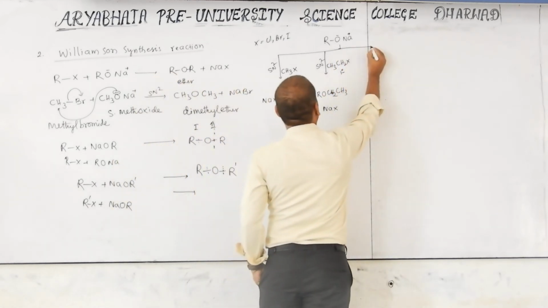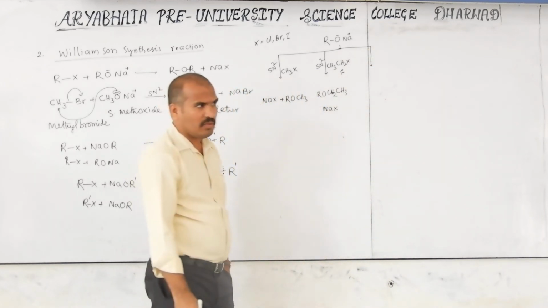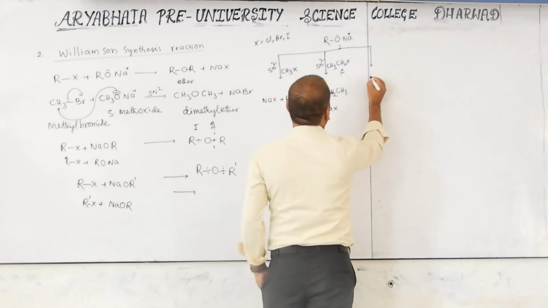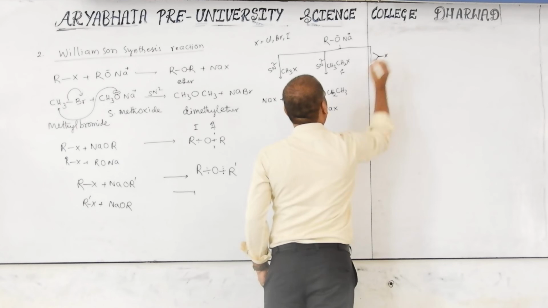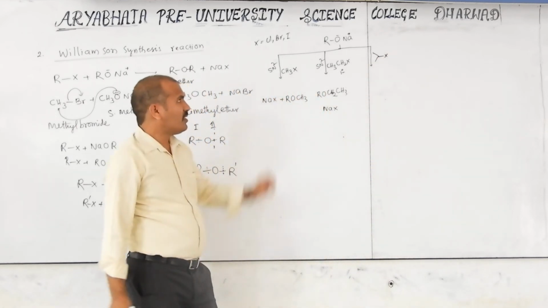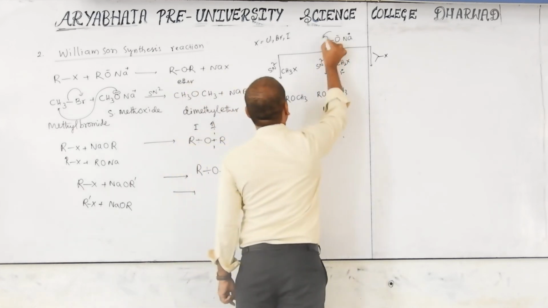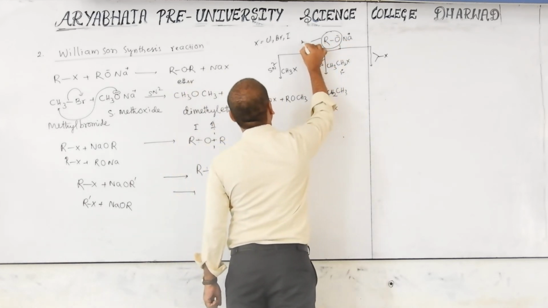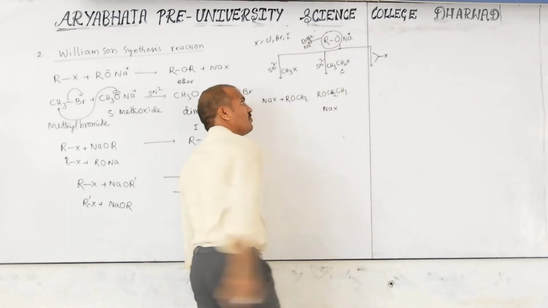Now we can take the secondary alkyl halide. If you take the secondary alkyl halide, then you are already studying the elimination reaction, because RO minus is a good base also and a good nucleophile also.